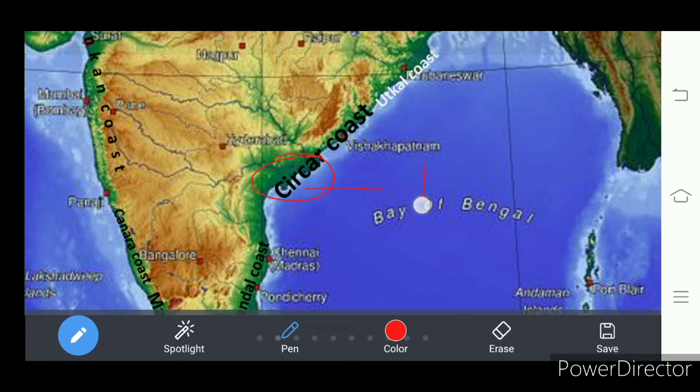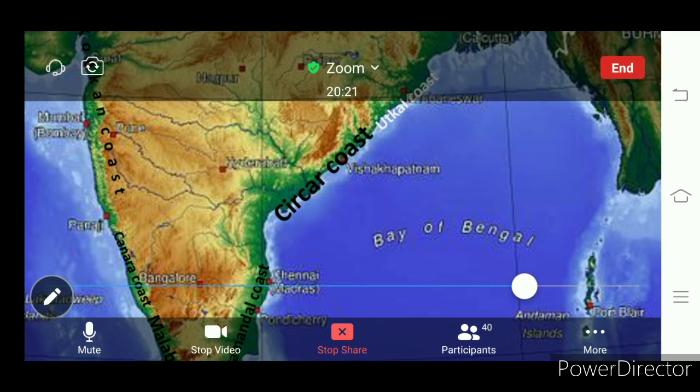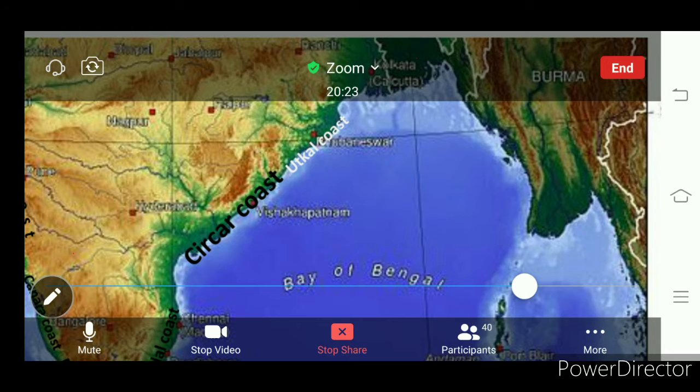Okay, that is a freshwater lake. We call it Kolleru Lake. It is a freshwater lake. Pulicat is a saltwater lake. Another lake also present in the eastern coastal plains, that is in Odisha.